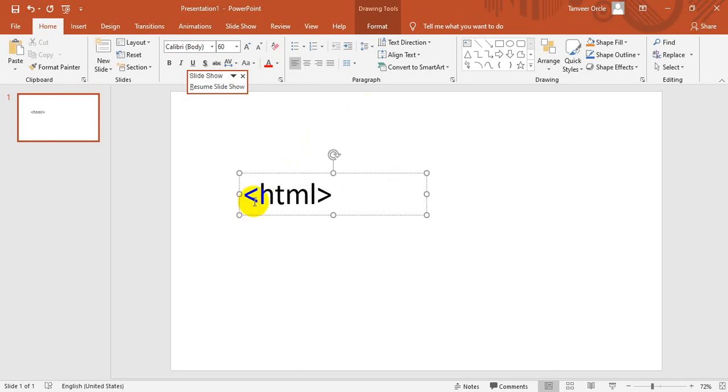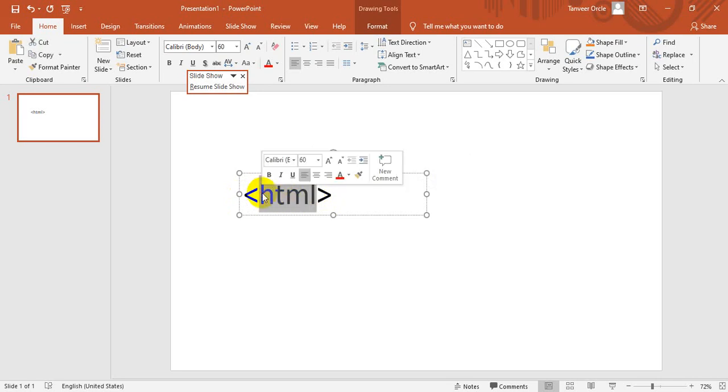Okay, so this is a simple HTML tag, and the name of the tag is HTML itself. The first symbol of that particular tag is the less than symbol, and the last is the greater than symbol. Between these less than and greater than symbols, we have to write the name of the tag.